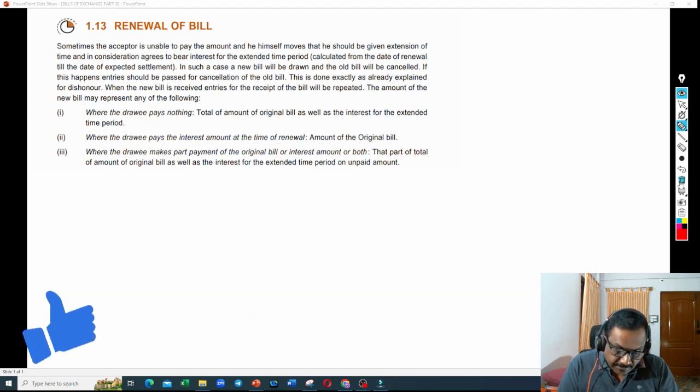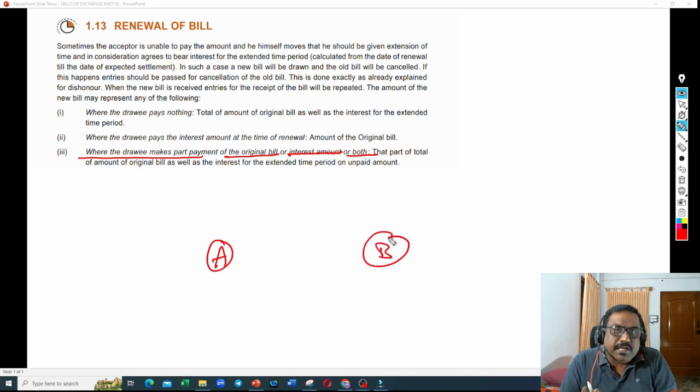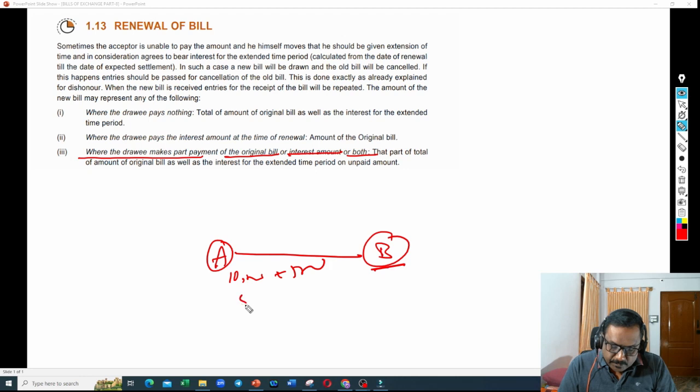Third case, where the drawee makes part payment of the original bill or interest amount or both. So he can pay now. These are all the same entries, but you have to be a little careful while drafting this. Let us say 10,000 plus 500 interest. What B said is, I will pay 5,000 rupees and for the remaining 5,000 plus 500 you write a new bill.